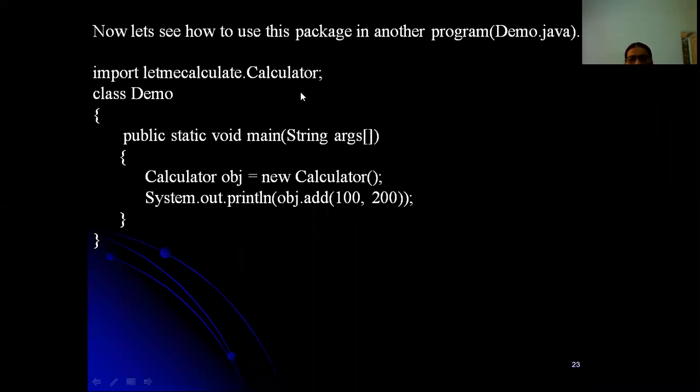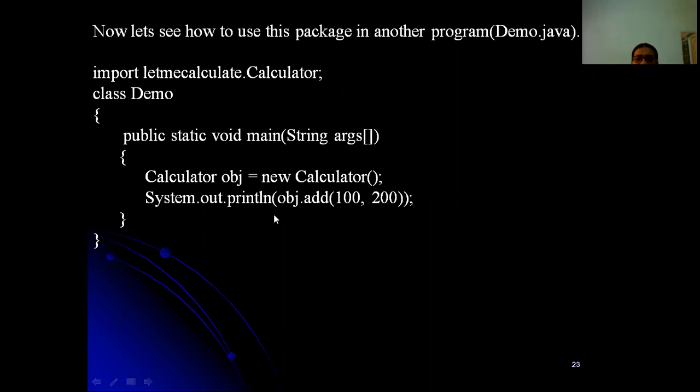We have not created any sub packages within letmecalculate. We just have a Calculator class. So this is a package and this is a class. This Calculator class we are importing into the demo program, right? This is the Demo.java program. Here we create an object for Calculator and via the object we call the add function. Here we don't have any Calculator class, this is a separate program, but we are importing it.